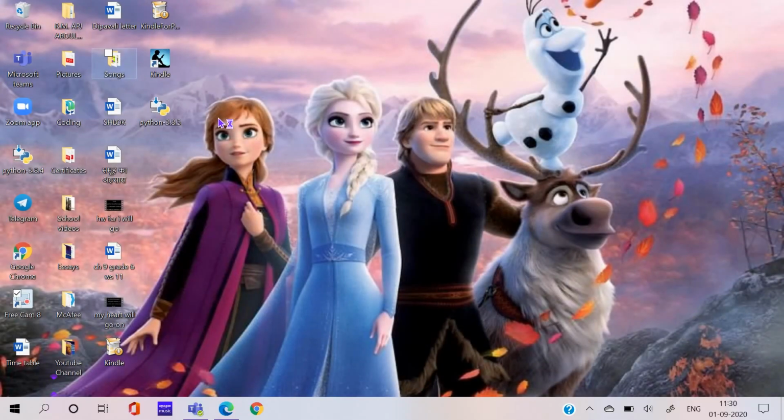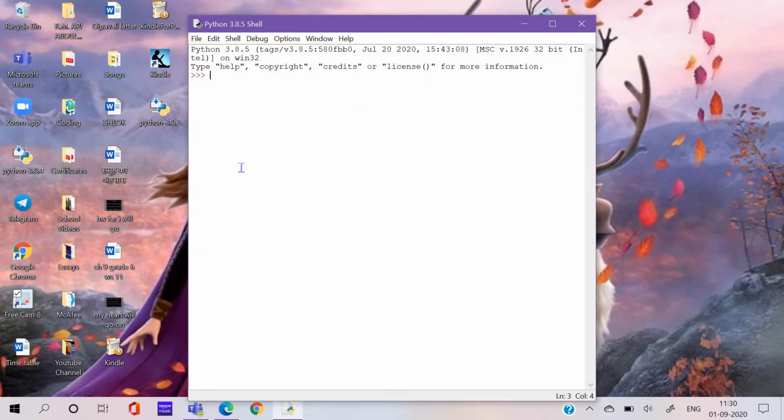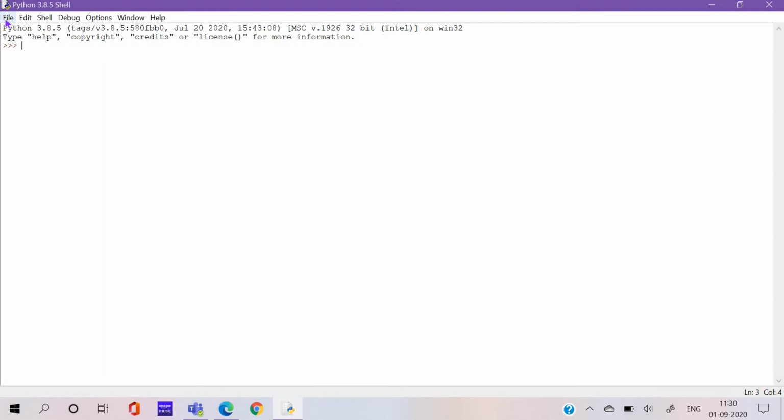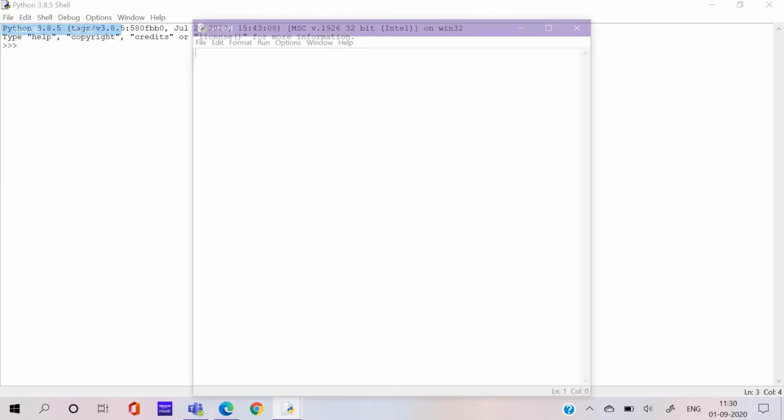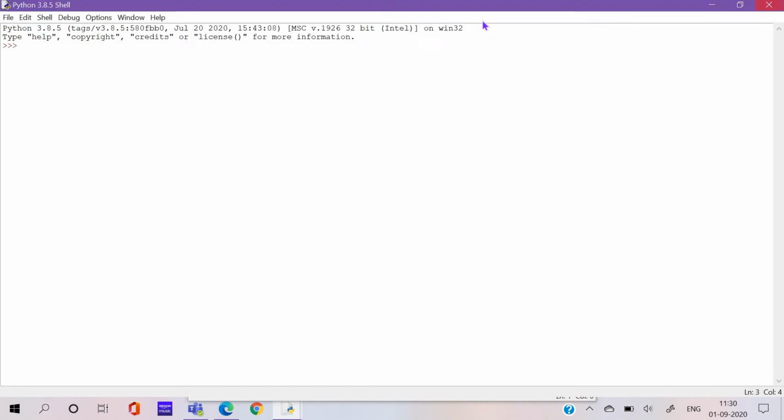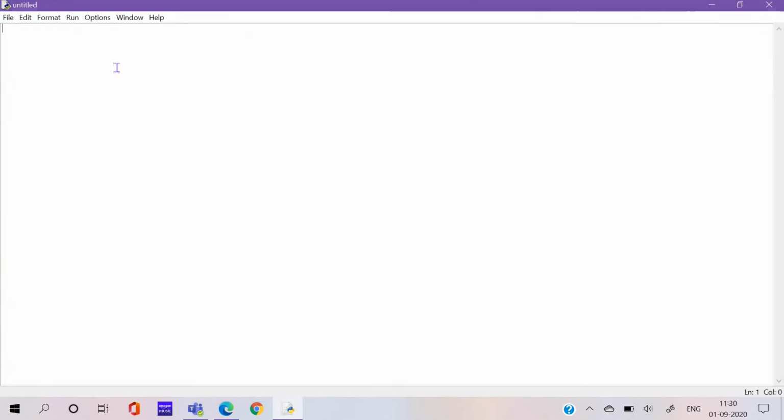Click that. Wait for some time. And can you see this? Yes. Now you never do it on the main window which comes, never do it on the Python shell. So click on File, go to New File. Just discard the old one and start with this.